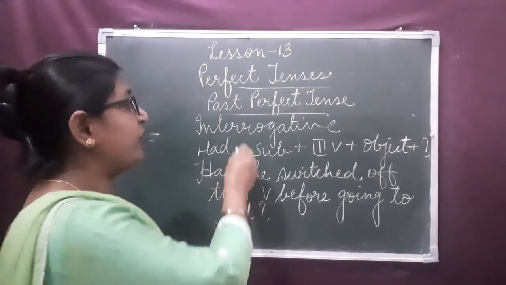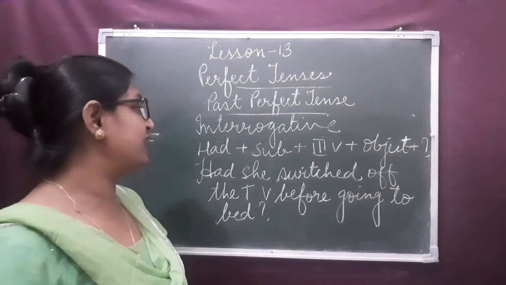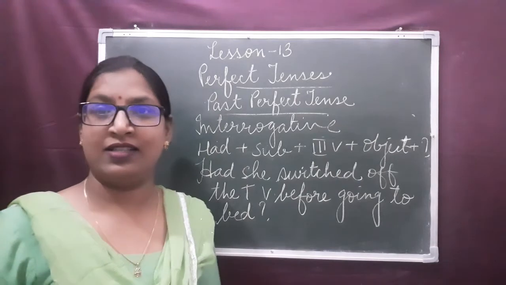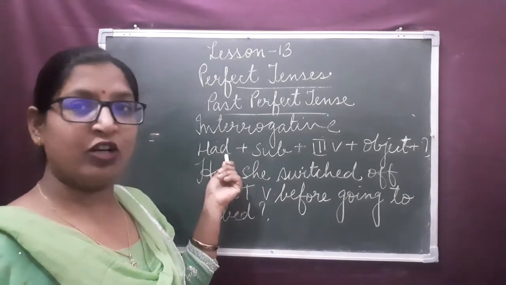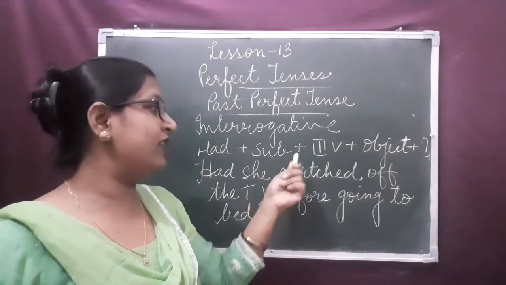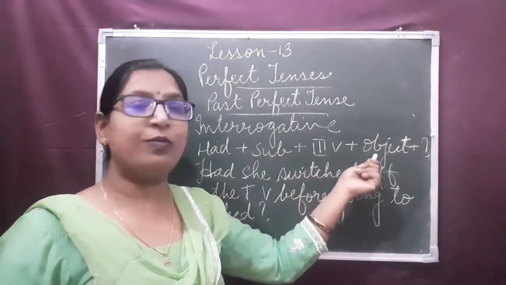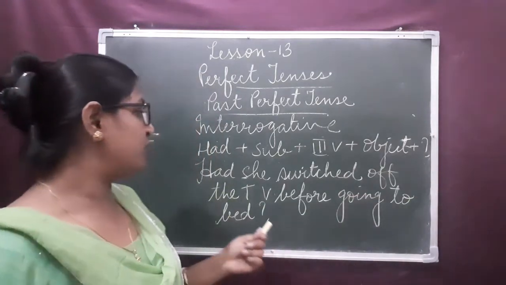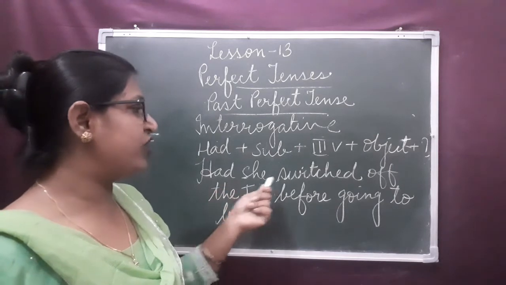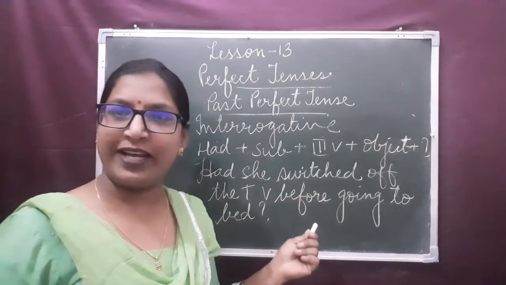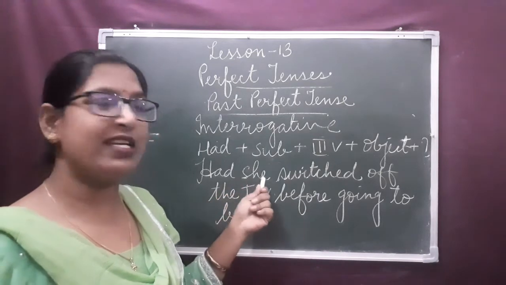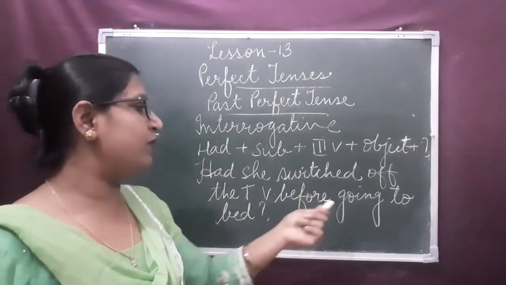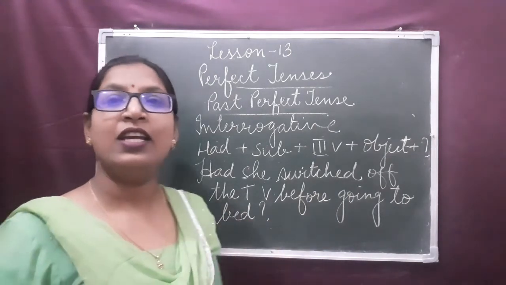Now, see how we make an interrogative sentence in past perfect tense. We use the helping verb had in the beginning of the sentence, followed by the subject, then the third form of the verb, object or complement, and at last the question mark. So let's see the example. Had she switched off the TV before going to bed? Had, auxiliary verb. She is the subject. Switched, third form of the verb. Question mark at the end.